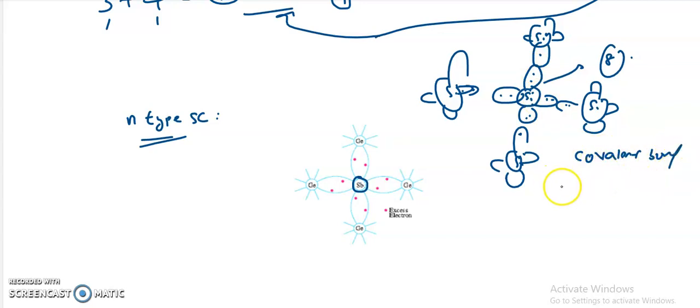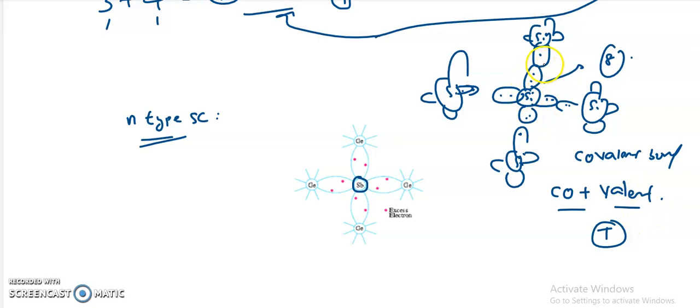Why we call this a covalent bond: co means neighboring, and valent means valency electrons. That means the central silicon atom is making a bond by sharing the neighboring valency electrons. That's why it is called covalent bonding. And this covalent bonding is very sensitive to temperature. If the temperature is increasing, these bonds are going to break.